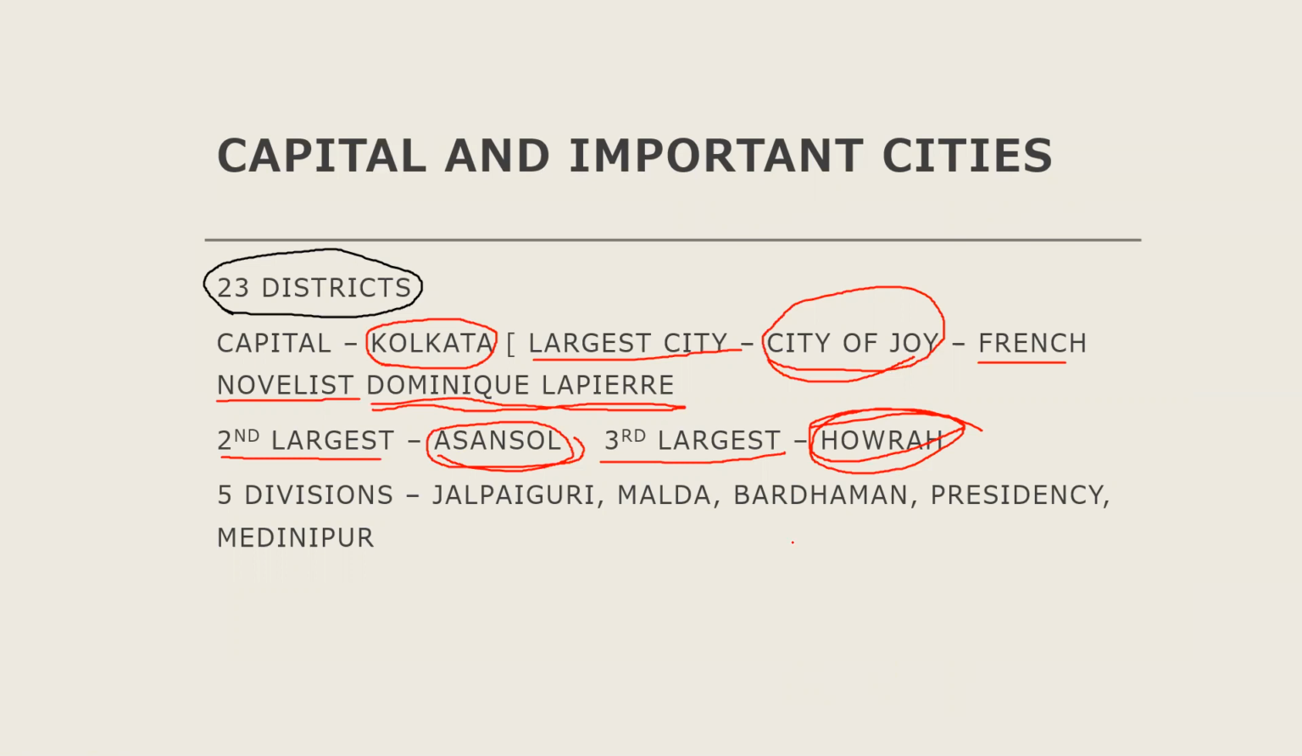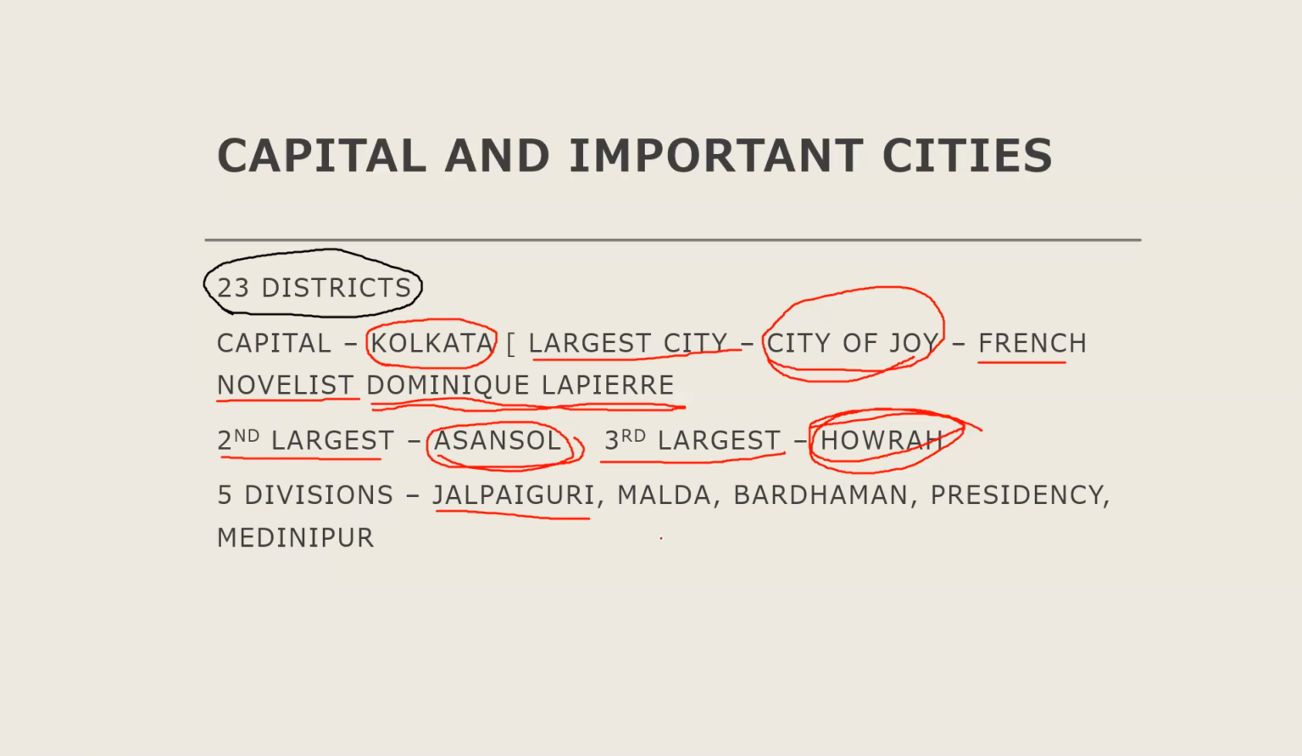West Bengal has a total of 5 divisions. Jalpaiguri division: under Jalpaiguri division there are 5 districts: Alipurduar, Coach Behar, Darjeeling, Kalimpong, and Jalpaiguri. Under Malda division we have 4 districts: North Dinajpur, South Dinajpur, Murshidabad, and Malda.